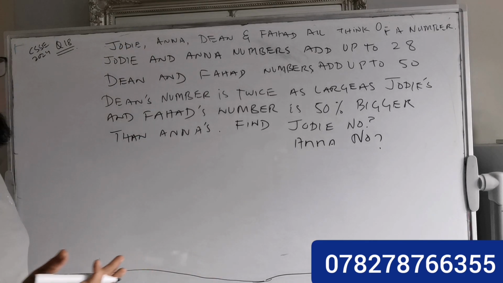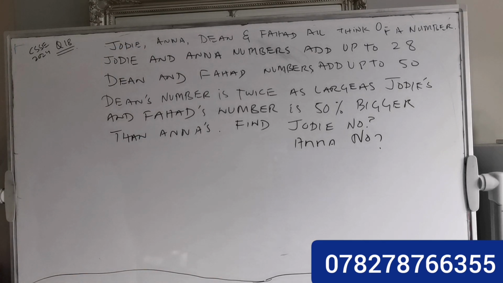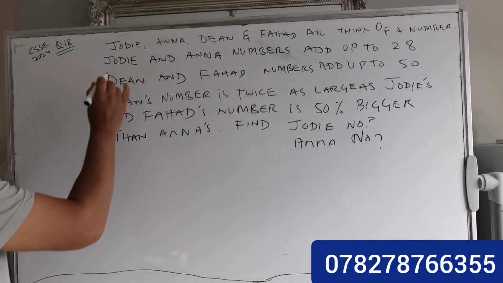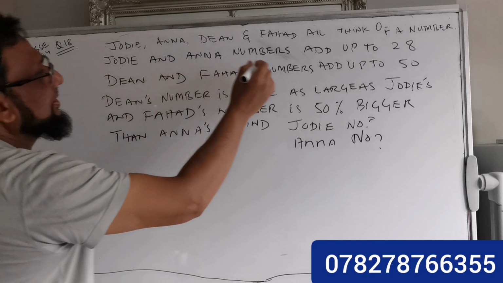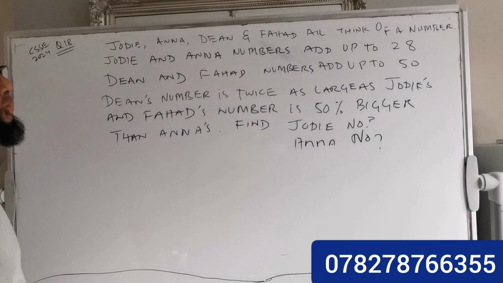As I explained yesterday, any number is unknown, so these types of questions are going to be solved by x or y, or maybe an equation. So go to the second line. It says Judy and Anna's numbers add up to 28.